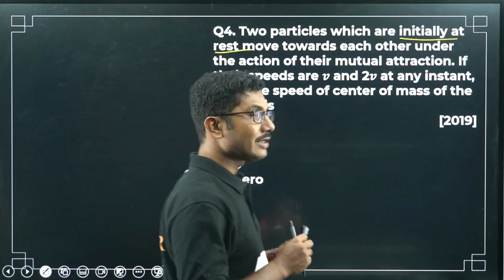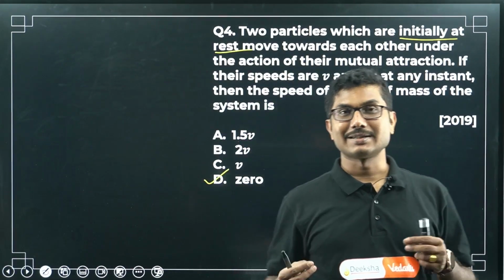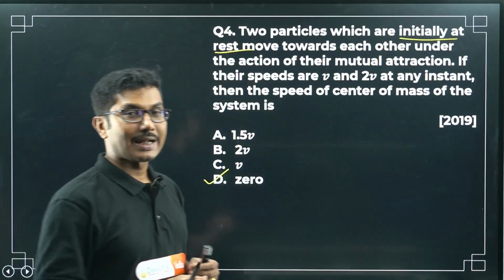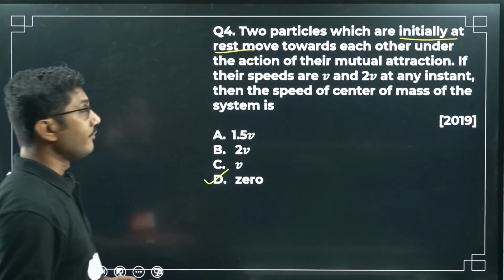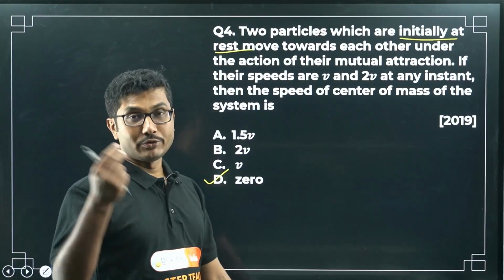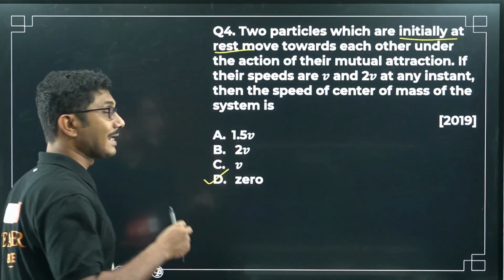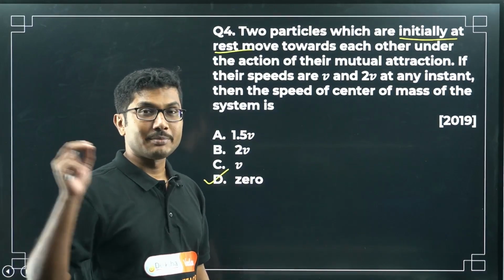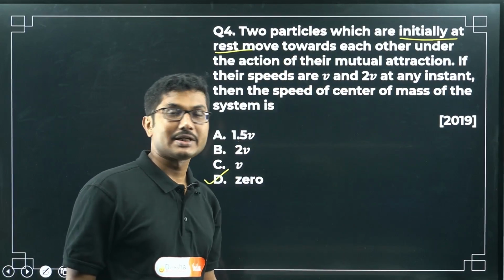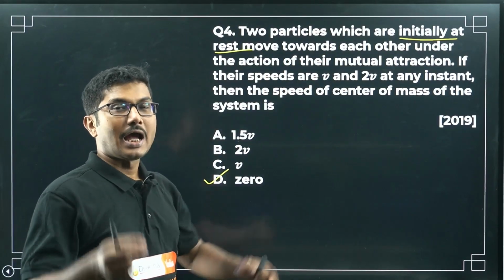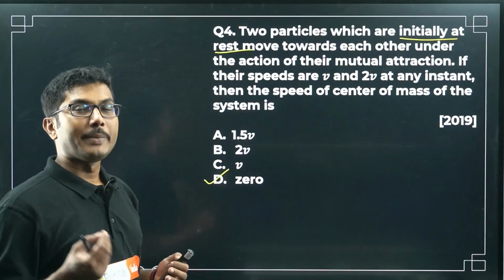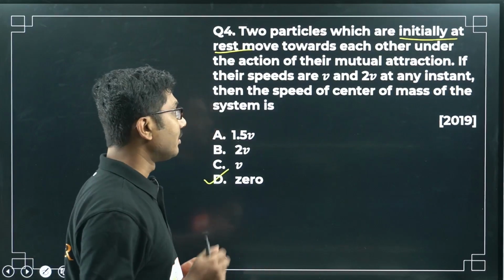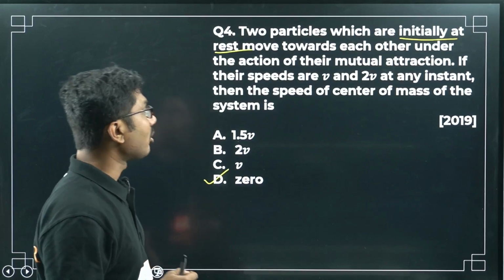If an external force is acting on the system, then it behaves just like a single particle having the mass of all the objects. So you can even calculate the acceleration of the center of mass. If you know the location, then you can find the new location of the center of mass as well. But in this case, no external force is acting, so you don't need to worry about the entire question. You can simply say that because the system was initially at rest, the center of mass was at rest, and even if they start moving, because they are moving under the influence of their internal forces, the center of mass will remain stationary, so it will not move.